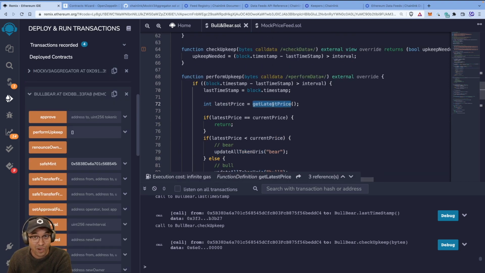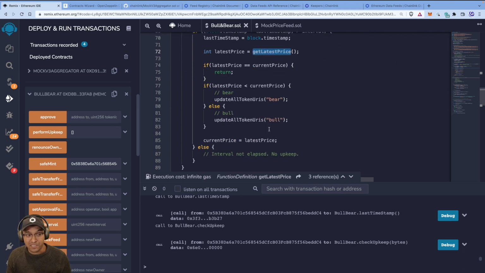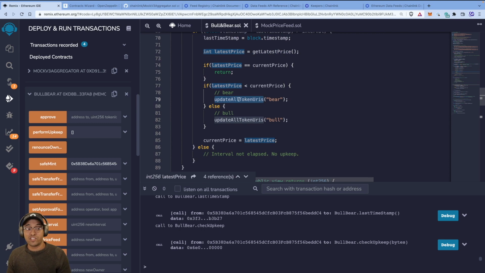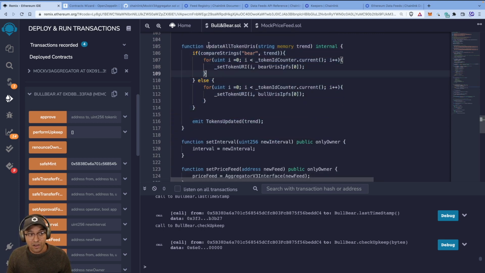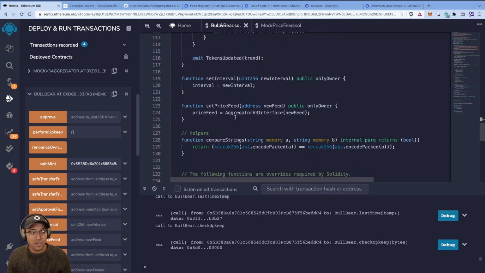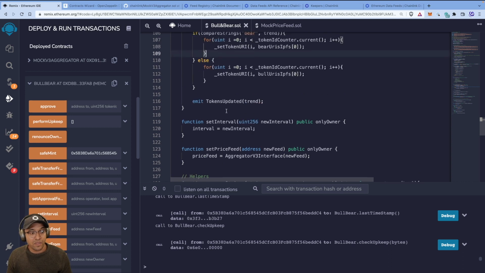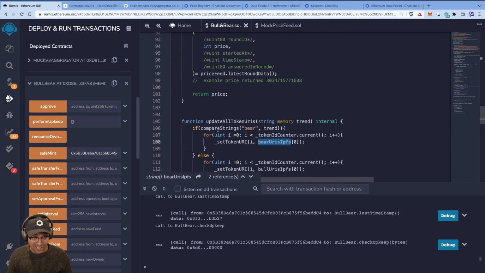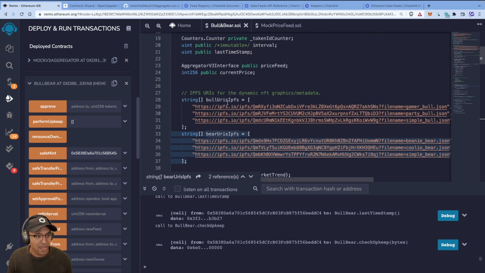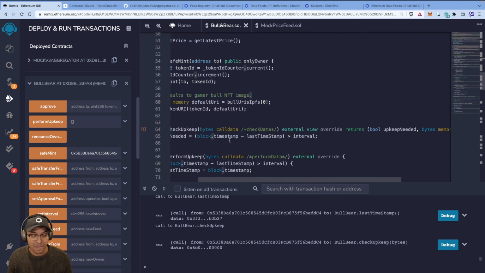It'll get the latest price and compare the price. It should see that the price has actually dropped a bit, which means I need to update all token URIs with a bear. It should then execute update all token URIs with the bear trend, and it should set the token to a bear one. We're at Gamer Bull at the moment. In fact, let's take a look at which one it should be. The first bear one is Beanie Bear.